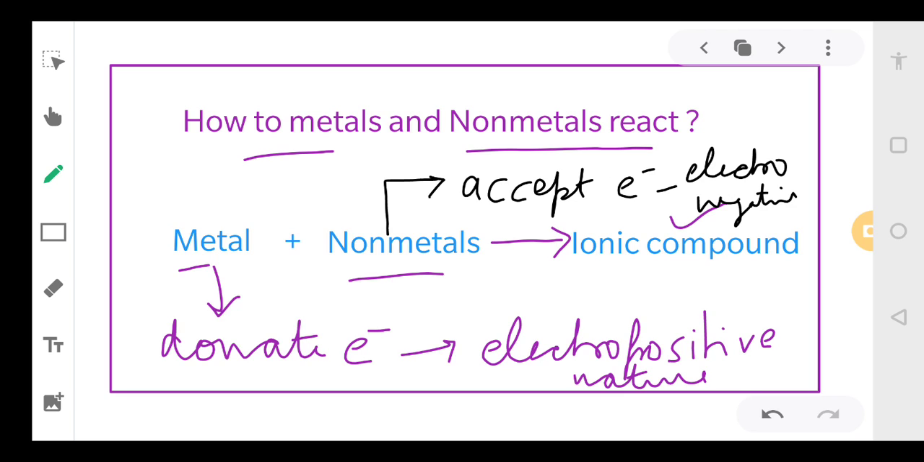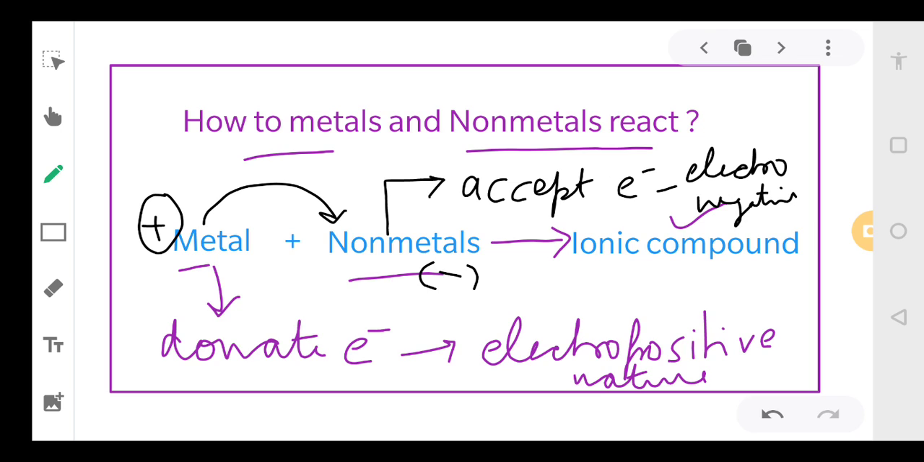Whenever metals and non-metals react with each other, the metal will give electrons to the non-metal, and the non-metal will accept the electrons. Since the metal is giving electrons, it is electropositive, so it will acquire a positive charge. Since non-metals accept electrons, they will acquire a negative charge. This bonding between metal and non-metal, because of the transfer of electrons, is called ionic bonding, and these compounds are called ionic compounds.